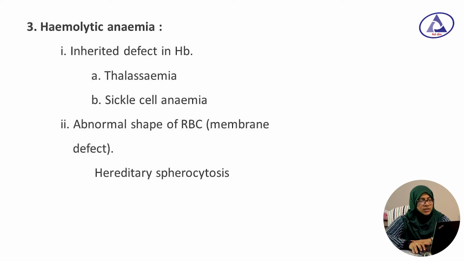Now hemolytic anemia is another cause of anemia in the etiological classification. Number 1, inherited defect in hemoglobin, that is thalassemia and sickle cell anemia. Number 2, abnormal shape of the RBC, that is membrane defect, hereditary spherocytosis.